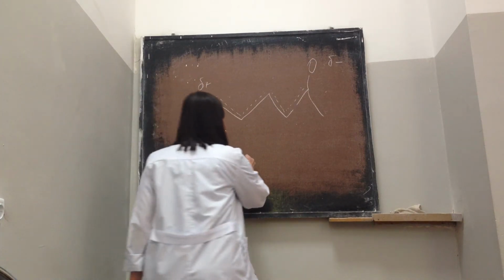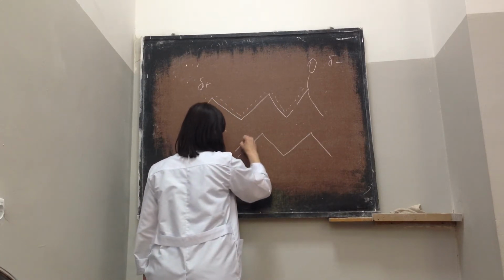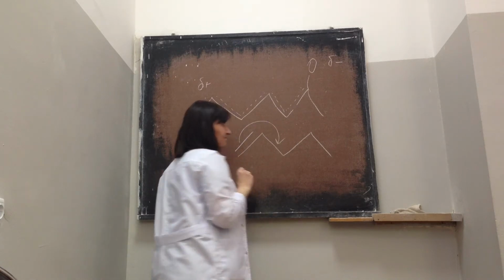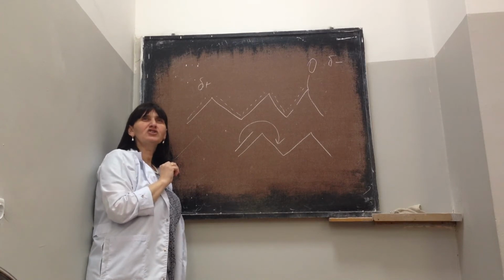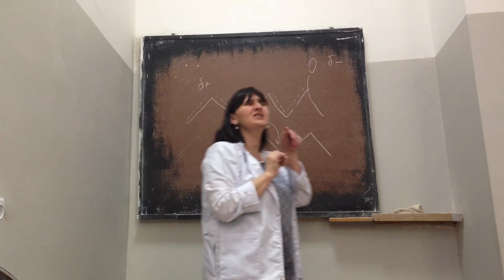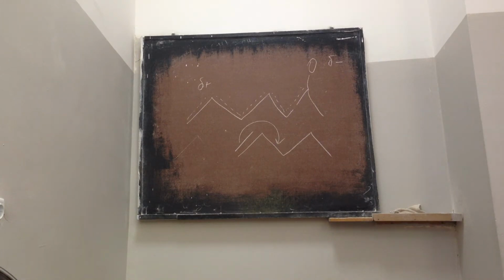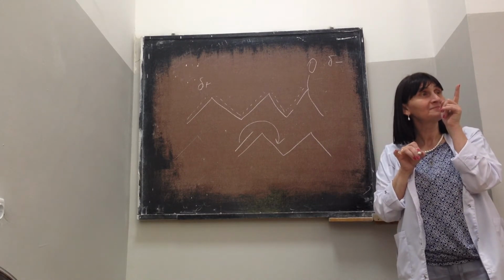Now tell me please, if you have this picture, this will be plus, this will be minus. If you have this picture, so your double bond, does it have a plus mesomeric effect or a minus mesomeric effect? It's minus. Double bond.